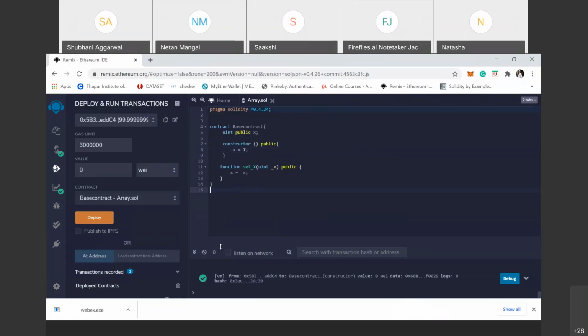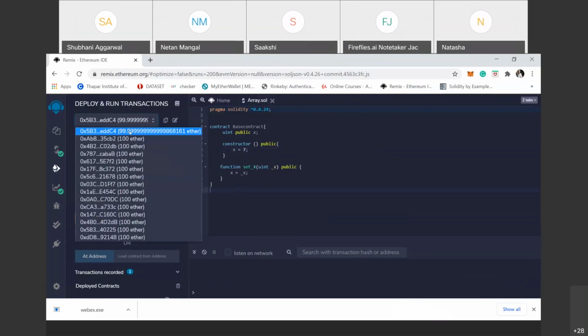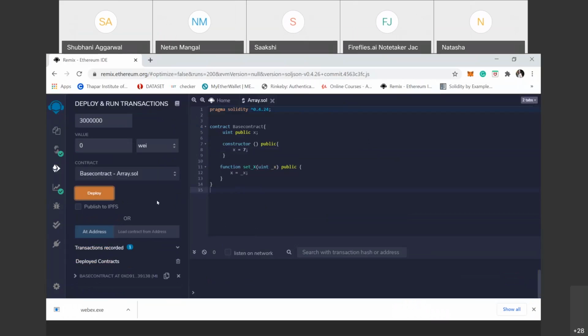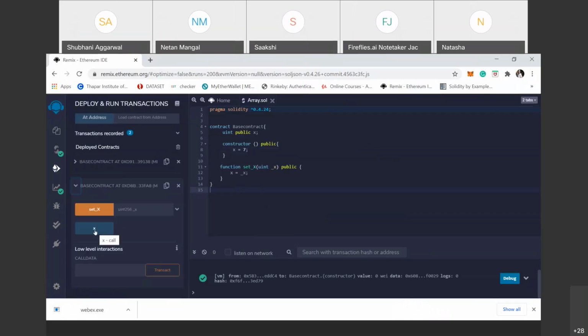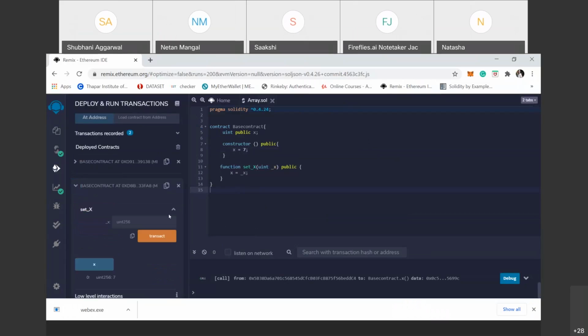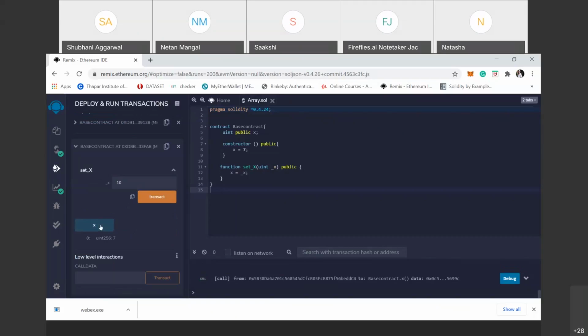So here this simply deploys this contract. This is the address. When we deploy this contract on this address, here is the value of x, that is set by a constructor function: x is equal to 7. When we set a new value to x, suppose x is 10, and we transact this, then when we click on x again, the value is 10. So this is a simple base contract.